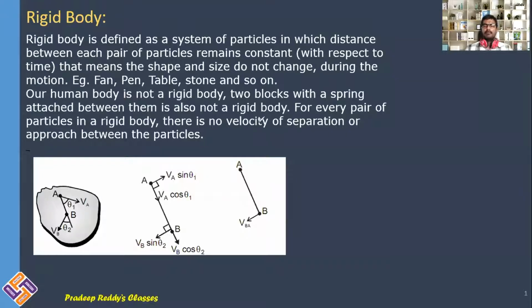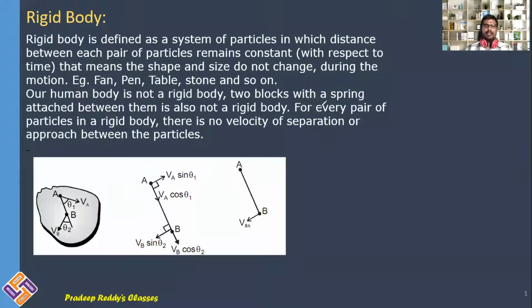Students, in the previous video lectures, we have discussed translatory motion and center of mass of the system. When we are dealing with a system of particles, you need to calculate the center of mass of the system, and we can characterize its motion depending on the position of the center of mass and changes in the center of mass of the object.